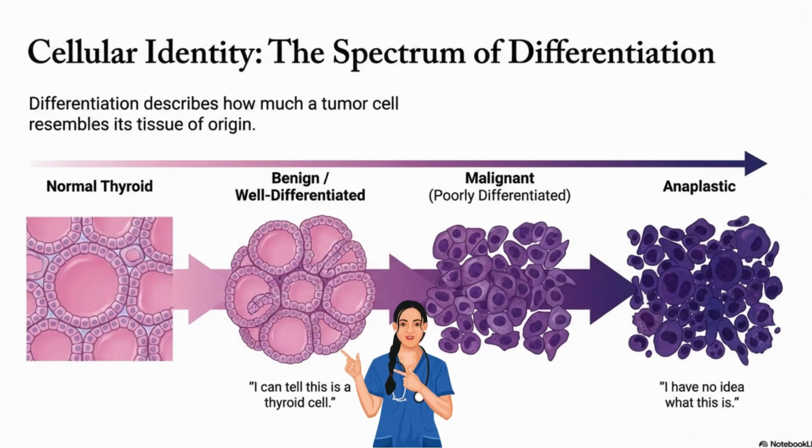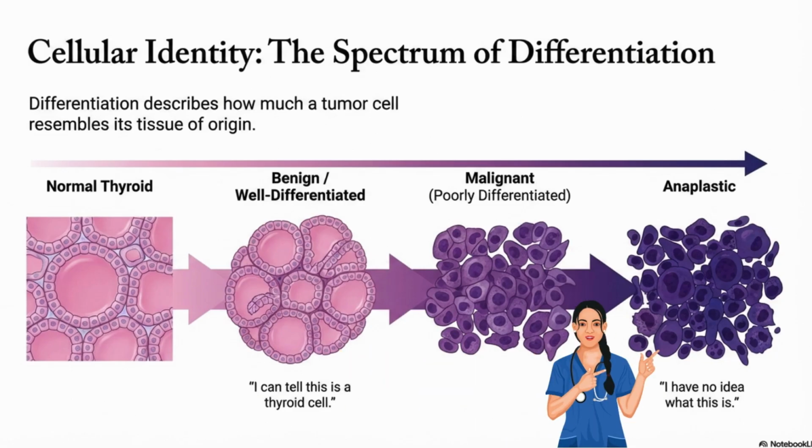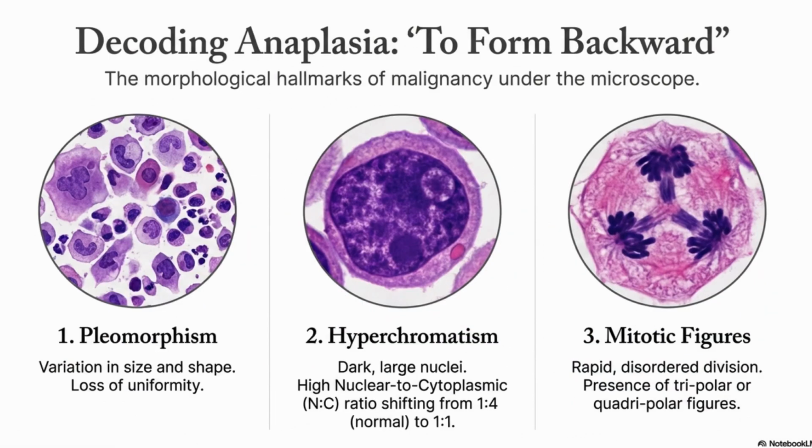If the tumor is well differentiated, you can tell this is a thyroid cell, so it is a benign or low grade tumor. Anaplastic, I have no idea what this is. It could be high grade malignancy. The key concept here is anaplasia. Anaplasia means to form backward. It is a hallmark of malignancy.